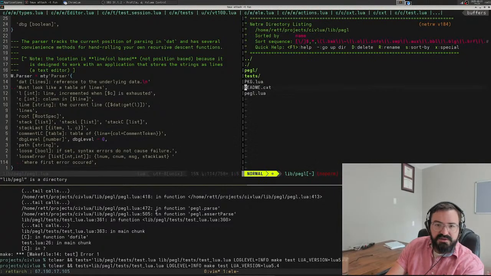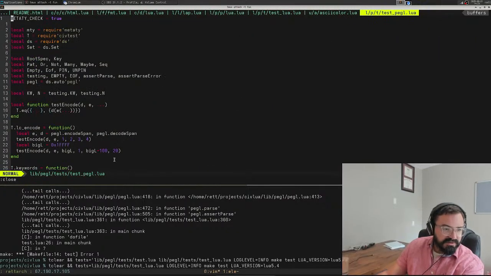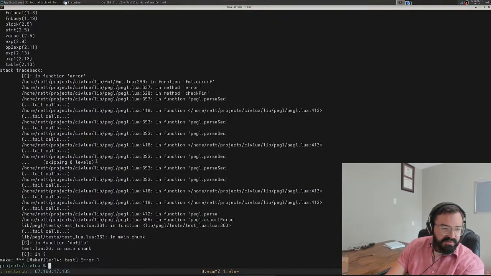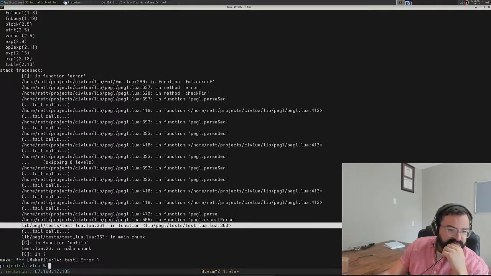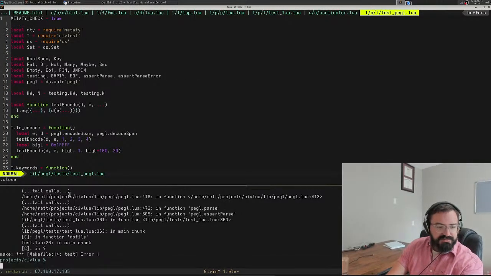Let's get the actual name of the path here. Oh, it's called test Peggle. Okay. Let's just copy paste that instead of typing it out manually. That way we're going to run our Peggle test and we're going to run our Lua test, but we're failing in the Lua test. So that looks good.